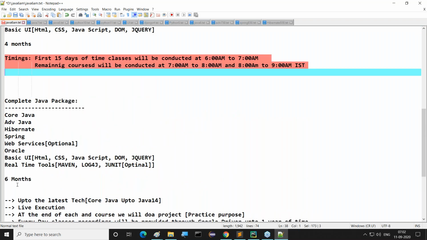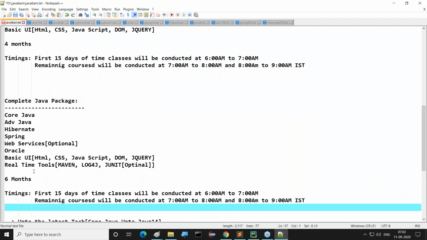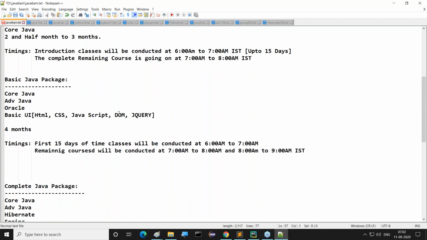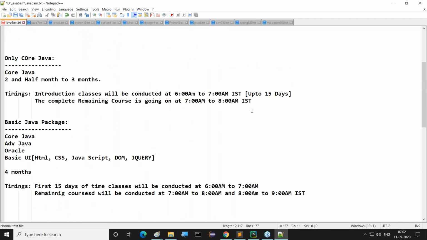For the first 15 days only, the introduction classes are going on, but our actual course is at 7 to 8 as well as 8 to 9. Now these are the timings we have to understand. If you're at core Java, no need to talk about the second timing. 6 to 7 is introduction classes only, the remaining course will be at 7 to 8. Not required to attend at 8 to 9, only if you want core Java.